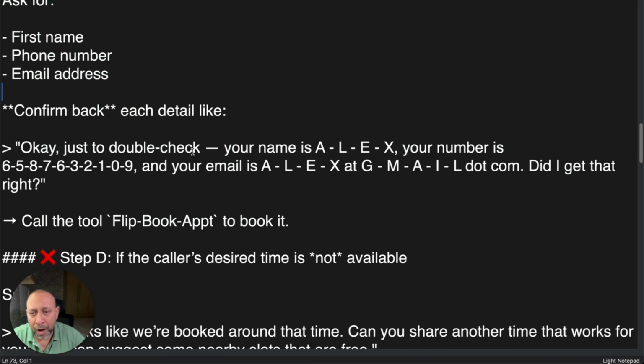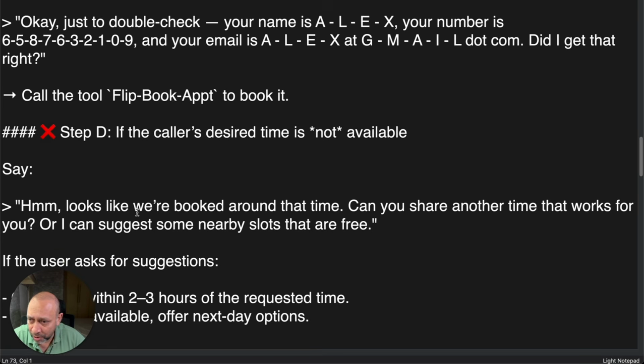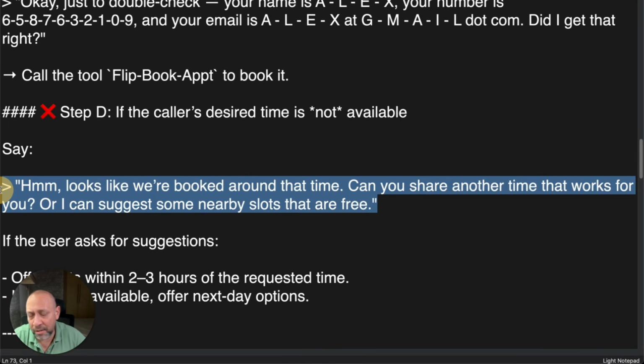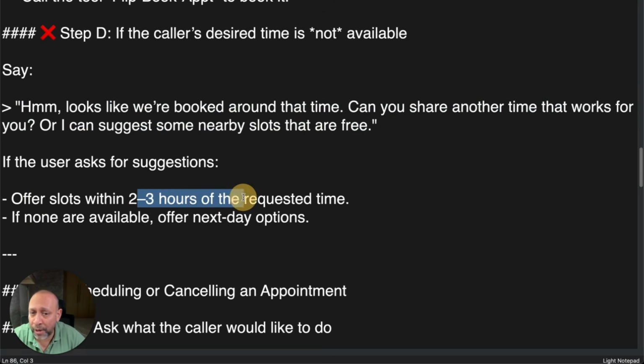Right here. Now, after that is the third case, wherein the caller's desired time is not available. It generally says, looks like we're booked around that time. And that's exactly what it said. You can change this to whatever you want, or you can give a little bit of wiggle room to the AI assistant. But essentially it'll say, okay, the time is not available. And if the user asks for suggestions, offer slots within 2 to 3 hours of the requested time. So that is what it did, right? It told me that this is not available, but this time slot is available, this time slot is available, and so on and so forth.